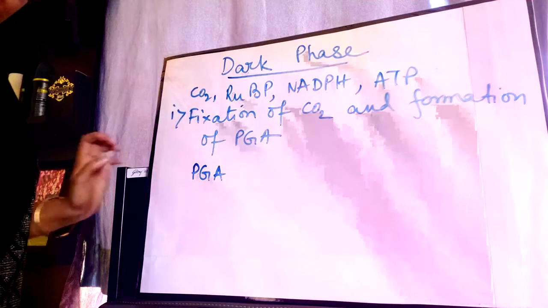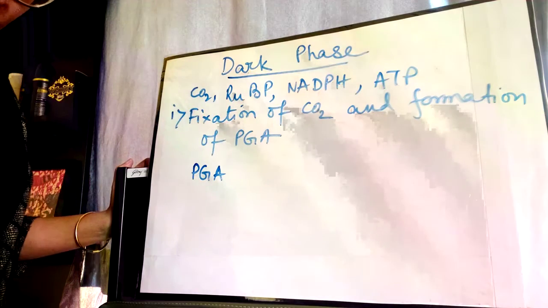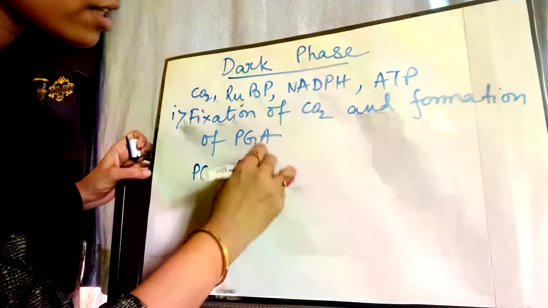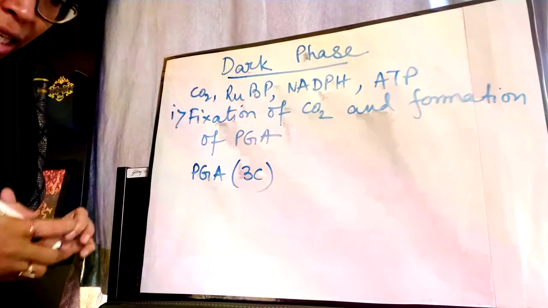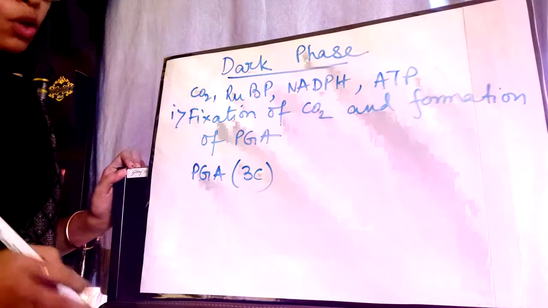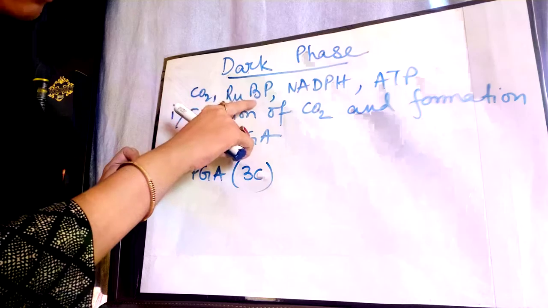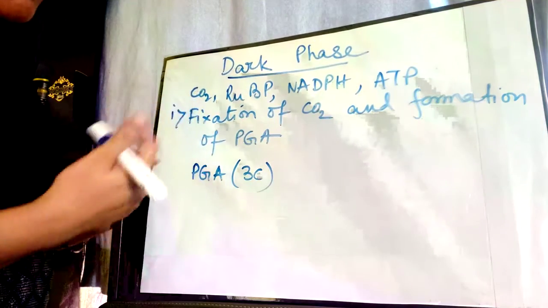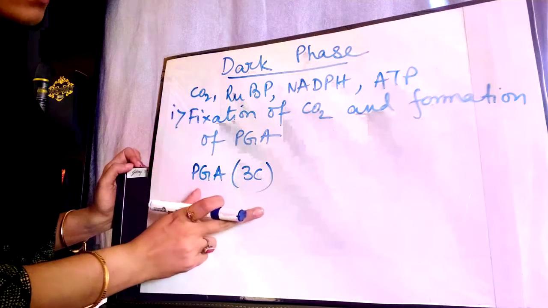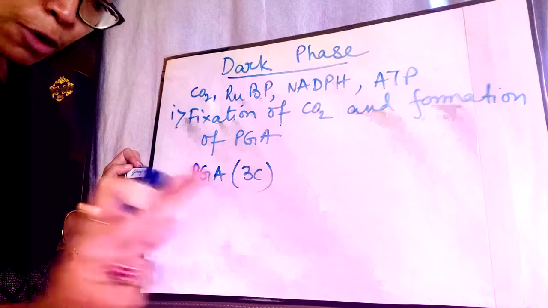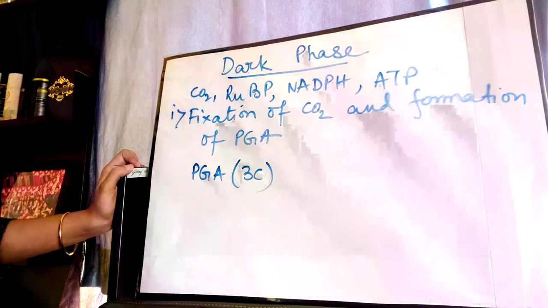Okay, it immediately breaks down into 2 molecules of PGA, a 3-carbon compound. The PGA is a 3-carbon compound, 3C. RuBP was a 5-carbon compound. So what basically happens? RuBP accepts the carbon dioxide, and then through a few steps it produces PGA or phosphoglyceric acid, which is a 3-carbon compound. Now PGA is the first stable compound of dark reactions.